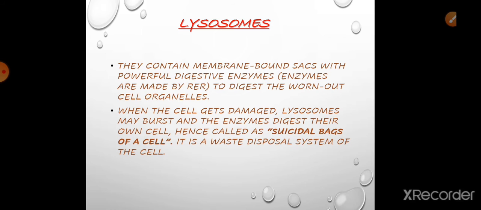Lysosomes are actually small membrane bound sacs. They have powerful digestive enzymes, so that they can digest the worn out cell organelles. These are made by the Golgi apparatus. When the cell gets damaged, lysosomes burst and digest their own cell, so that's why they are known as suicidal bags of a cell. At the same time, it is the waste disposal system of the cell, that's why it is known as the housekeeper of the cell. So lysosomes are known by two common names: suicidal bags and housekeeper of the cell.